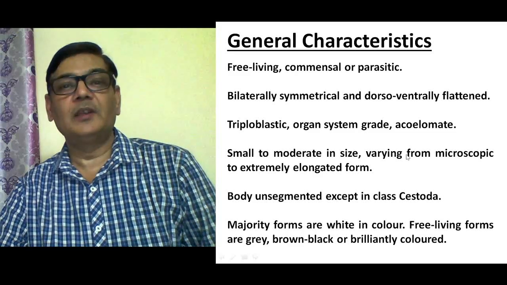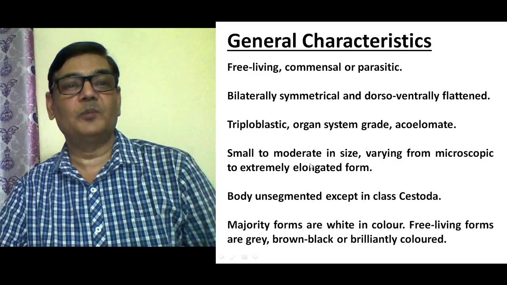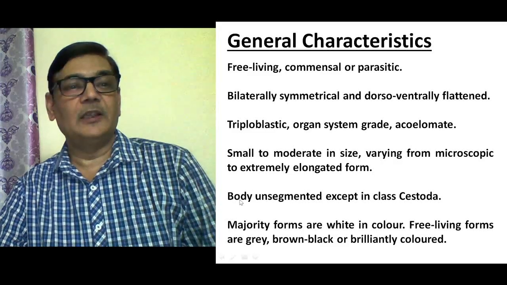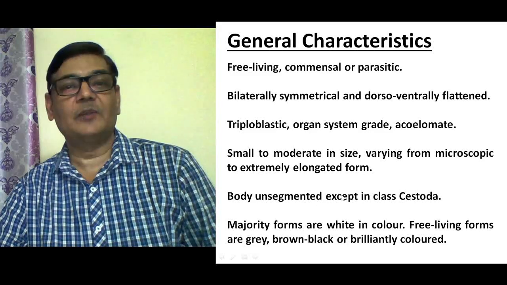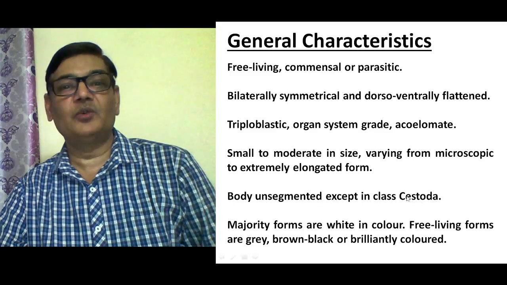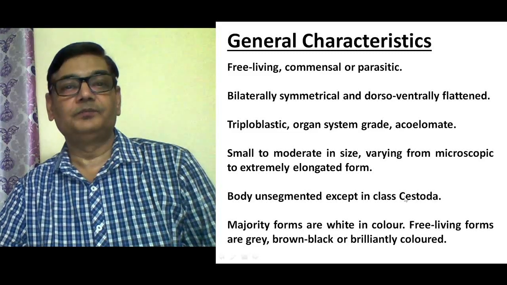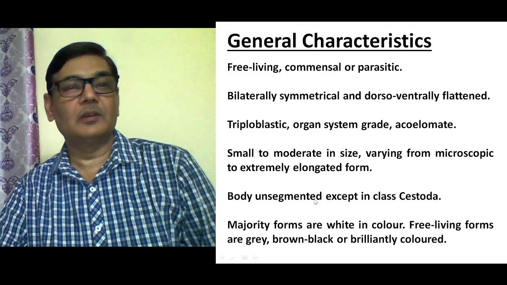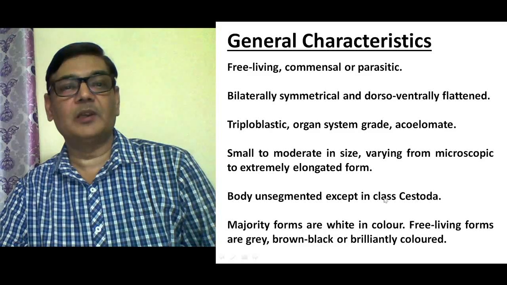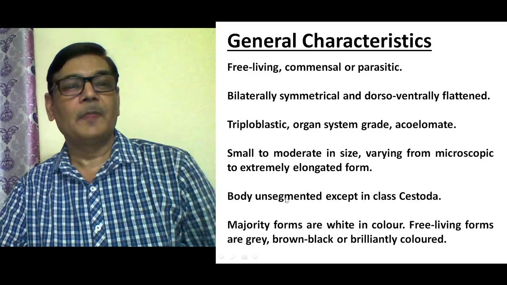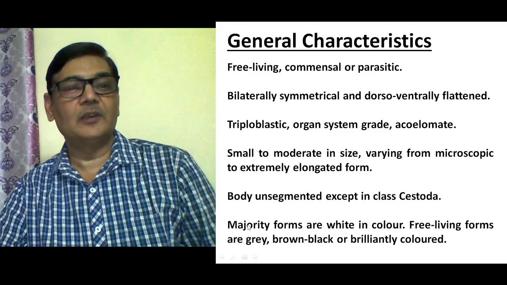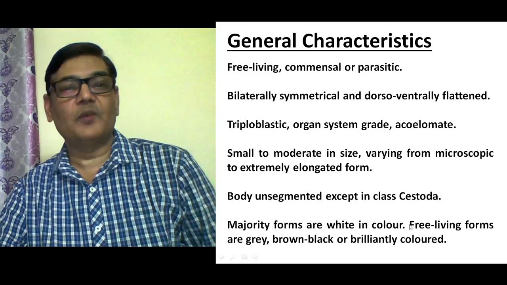They have varying sizes, meaning they could be microscopic as well as much elongated, and the body will be unsegmented except in the animals of class Cestoda, which includes tapeworm. So tapeworms may have a segmented body. The rest of the animals are actually unsegmented. Majority of forms are white in color.